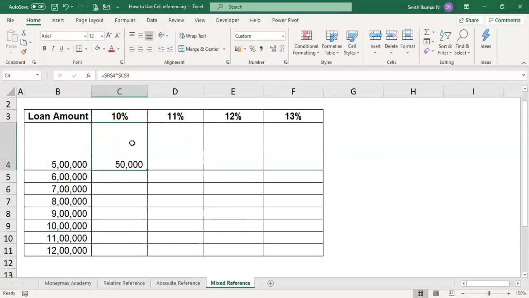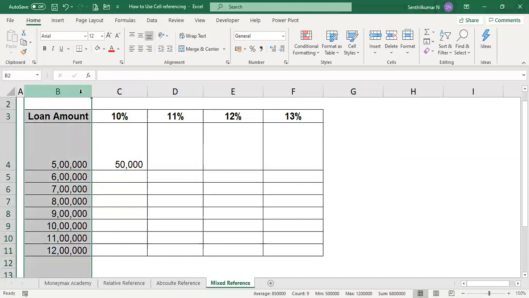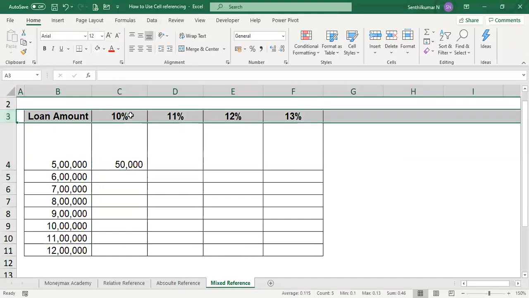So this is the actual data. Now we want to identify: in the loan amount B4, B5, B6, B7, B8, B9, what is the constant? Column B is constant. Likewise, the rate of interest changes across C3, D3, E3, F3, so the third row is the constant.